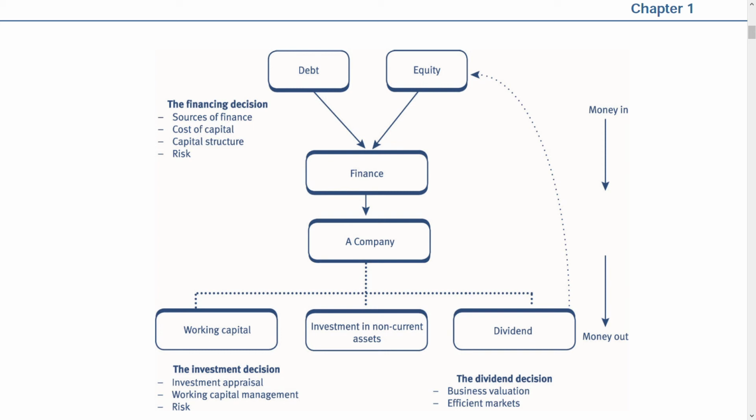Next, let's go to the investment decision, where money is going out. I'm sorry, I went to the next slide. Okay, so investment in non-current assets and working capital, two areas where investment decision is important. So investment appraisal, working capital management, and risk. As you can see, three sections themselves come out of these two. Next, we have dividend, right? Dividend, business valuation and efficient market. So the whole syllabus is based on this only.